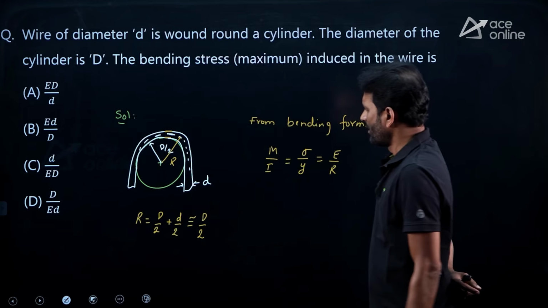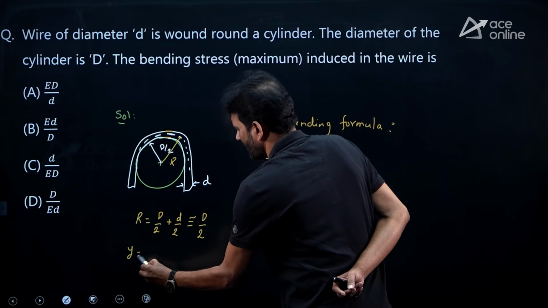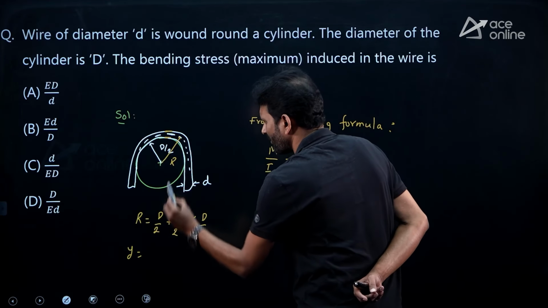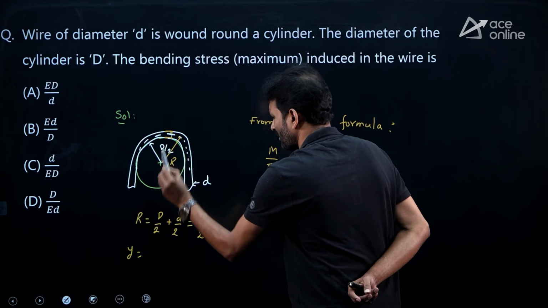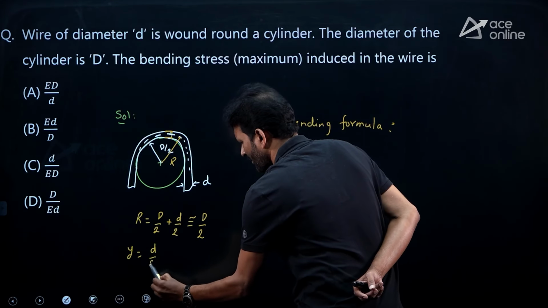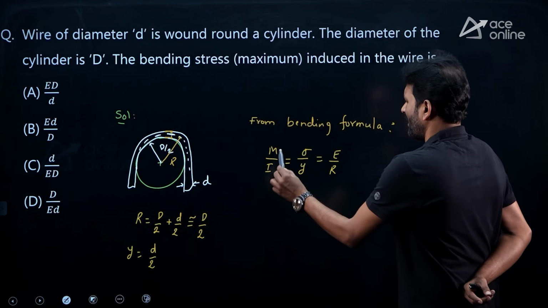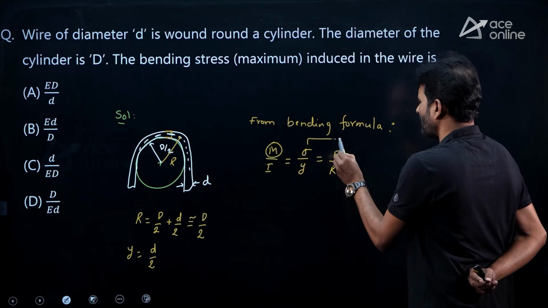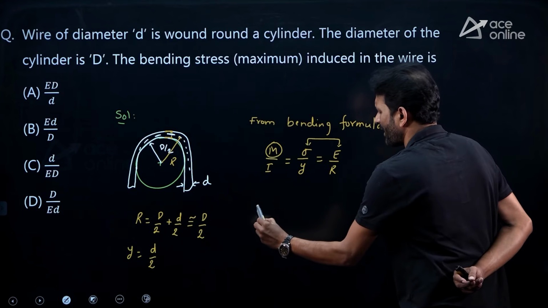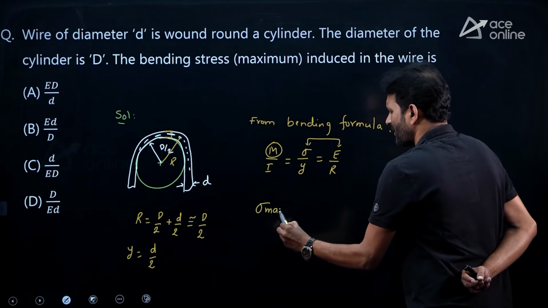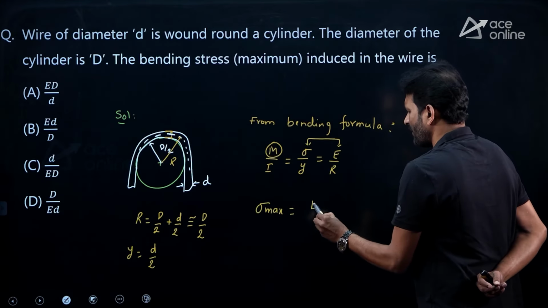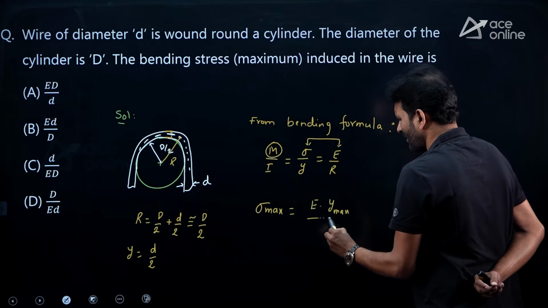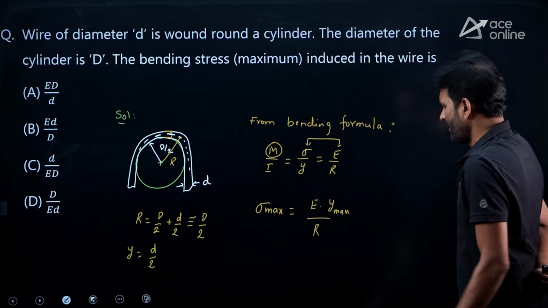R I know. Y also I know. Y is nothing but maximum layer distance, the extreme layer distance from the neutral axis, from here to here or here to here. You can say this is small d by 2. So I don't have any information about M. So I can use these two to get the sigma max. From this expression, sigma max equal to E, Y becoming Y max, I am writing it here, over R. Substitute the values.